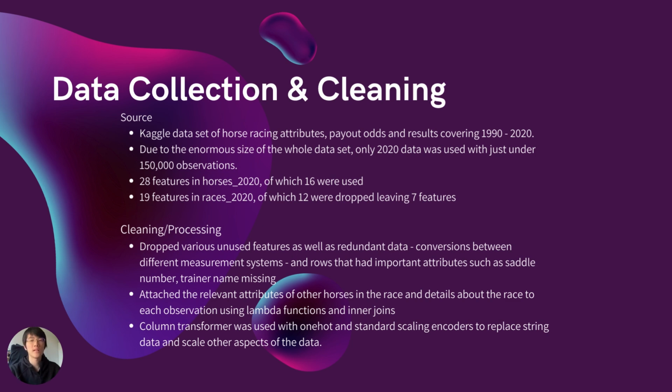The data that will be analyzed is a subset of the Kaggle dataset Horse Racing, covering the 2020 portion of data and about 150,000 different racing records across just under 15,000 races. In terms of cleaning and processing, some steps were to drop unused features, such as the country code, as well as conversions between measurement systems describing the same data, and transforming each observation to include the relevant attributes of the race referred to, as well as including details about other runners in the race through merges and lambda functions.